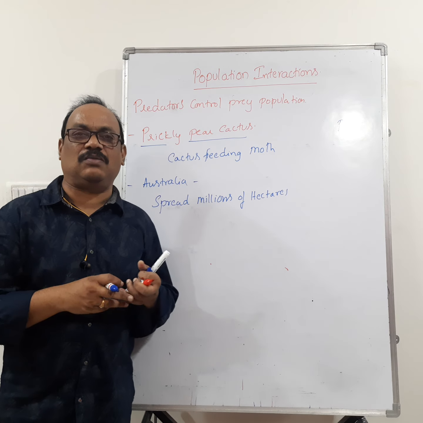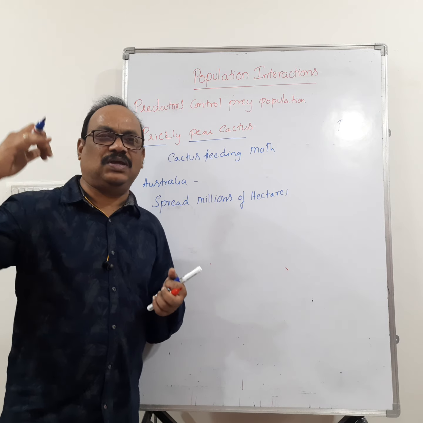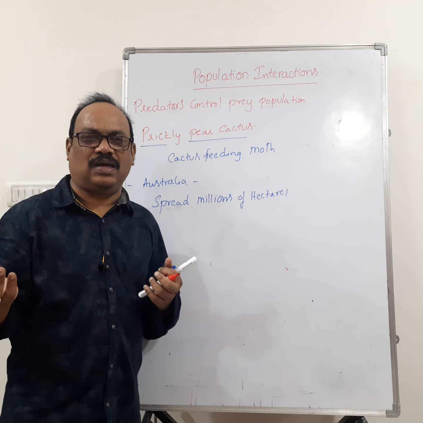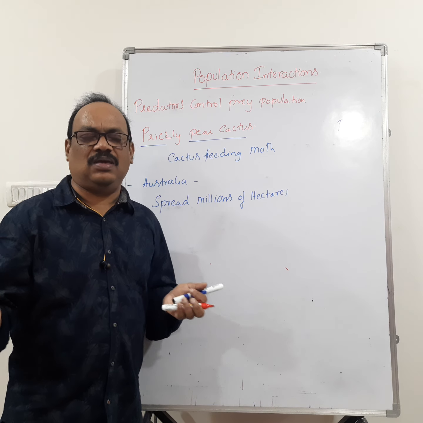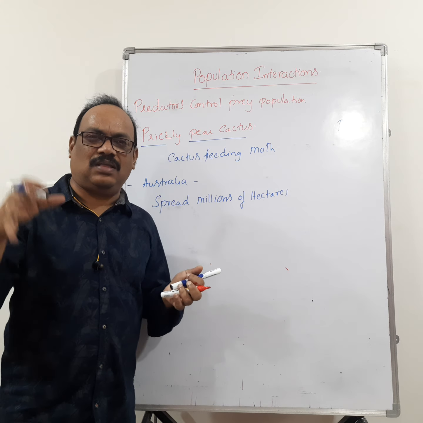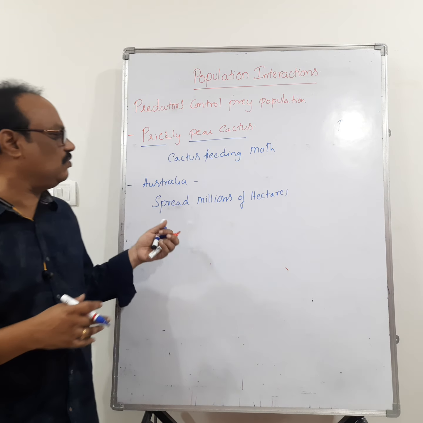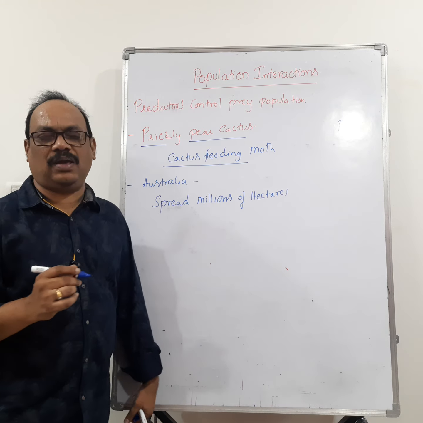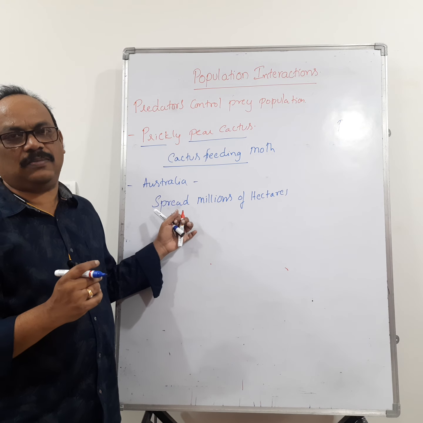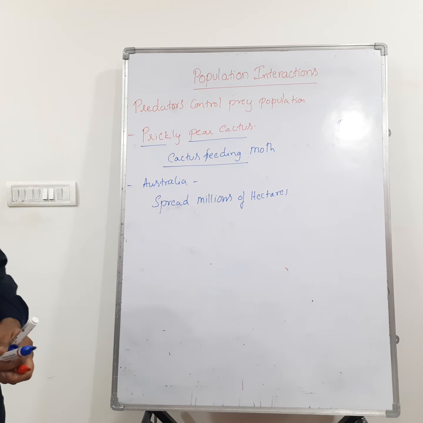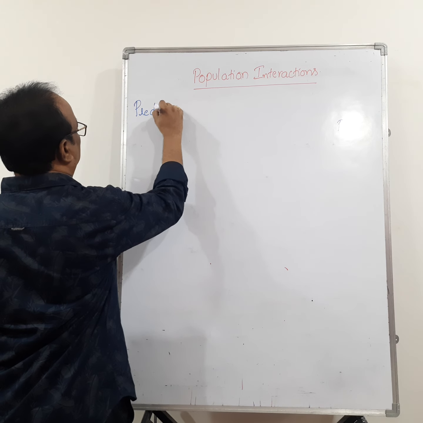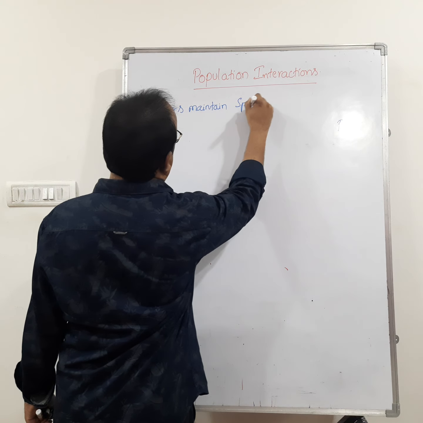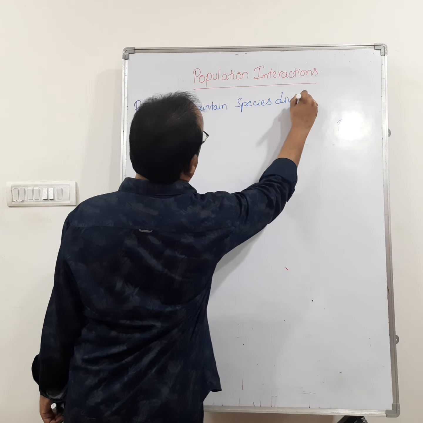So in absence of natural predators, the prey population increases enormously. Okay, if the natural predator is not there, a natural enemy is not there, then the prey population increases enormously. If the predator is there, then the prey population will be under control. So this is one of the examples for, what we can say, predators control prey population. So very, very important thing. Right, let us go for the next one. Predators maintain species diversity.